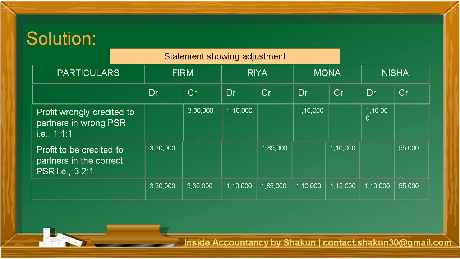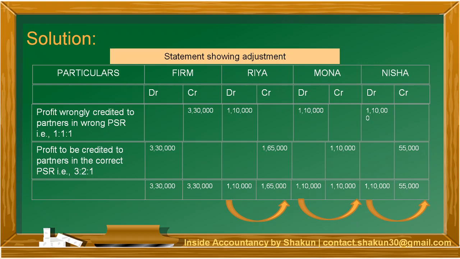So we make the total for Ria. Ria's debit side total is 1,10,000. Credit side total is 1,65,000. Similarly, the same we do for the rest of the partners, Mona and Nisha. After we do the totaling for all the partners, the next step would be to find out the difference between the debit and credit.